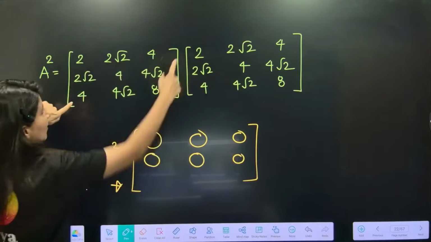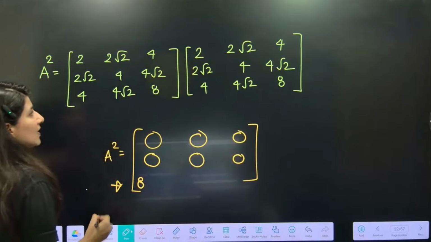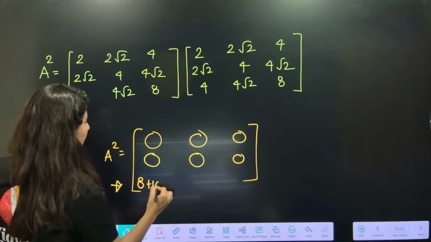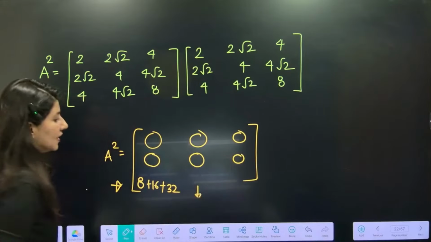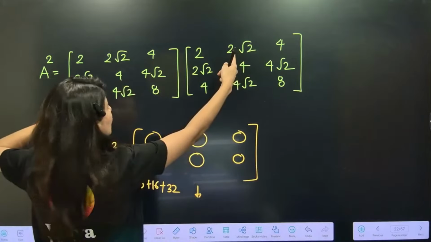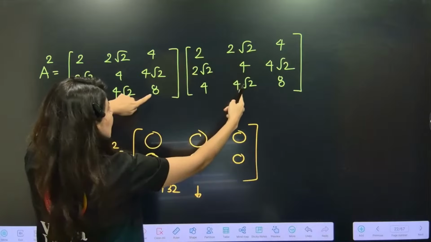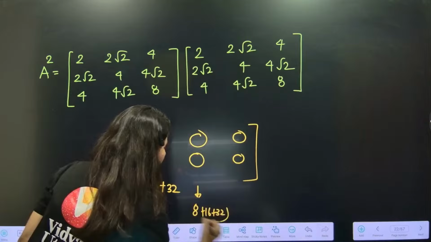So row 3. 4 2s are 8, 4 root 2, 2 root 2. Can you see 4 2s are 8? It was a 16. Plus 8 4s are 32. Here, can you see this element? Second element of third row. Now this multiply this. 4 2s are 8. 4 4s are 16. 8 4s are 32. So 8 plus 16 plus 32 root 2.